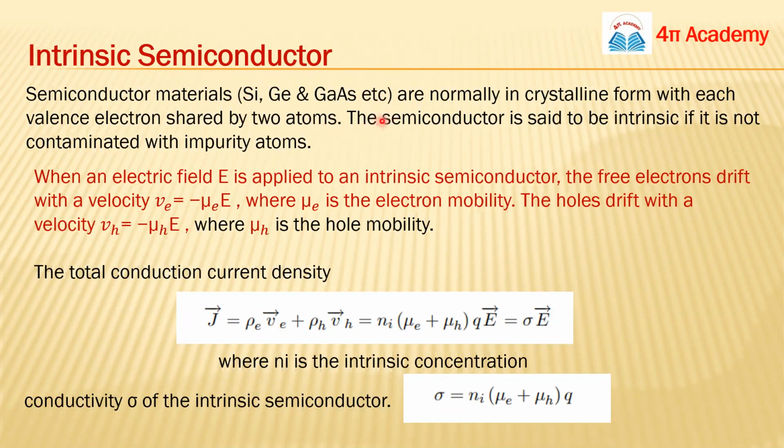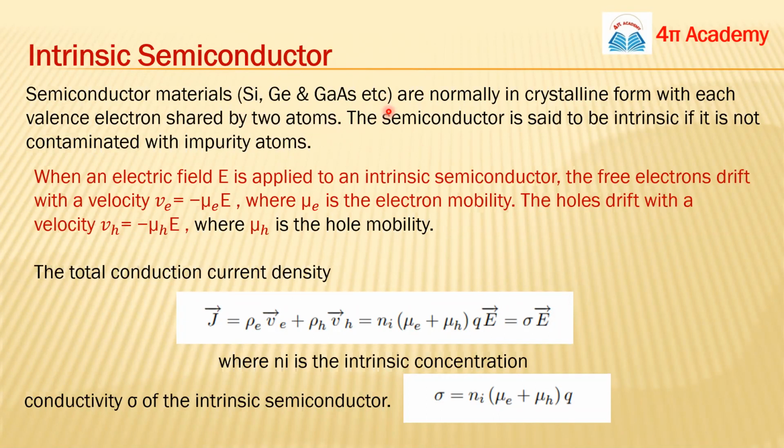The famous and main ones are silicon and germanium, because they are mostly preferable in all electronic devices, diodes, transistors, etc. So these are the most common semiconductors: silicon, germanium, and also gallium arsenide. These semiconductors are in their crystalline form, and they are covalent materials. You all know about the covalent bond, so they are all basically covalent materials.